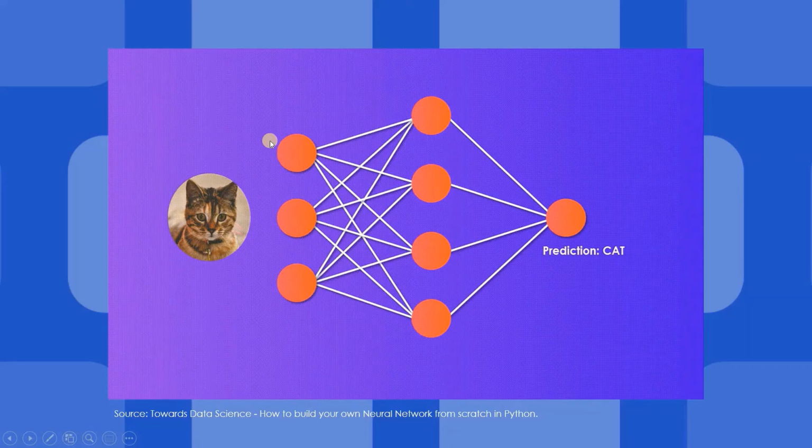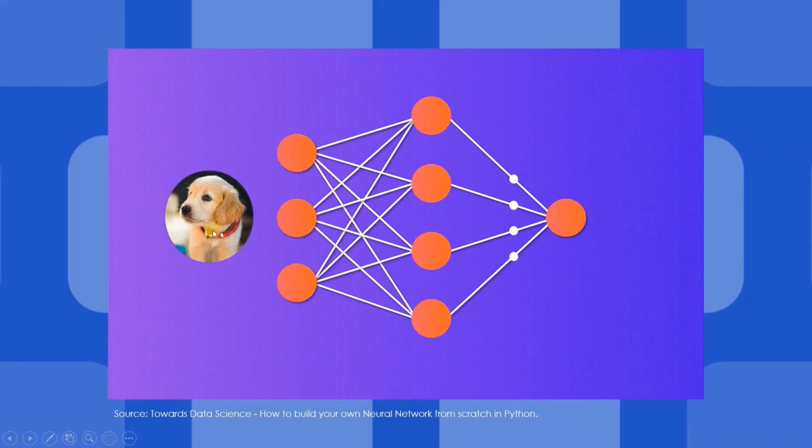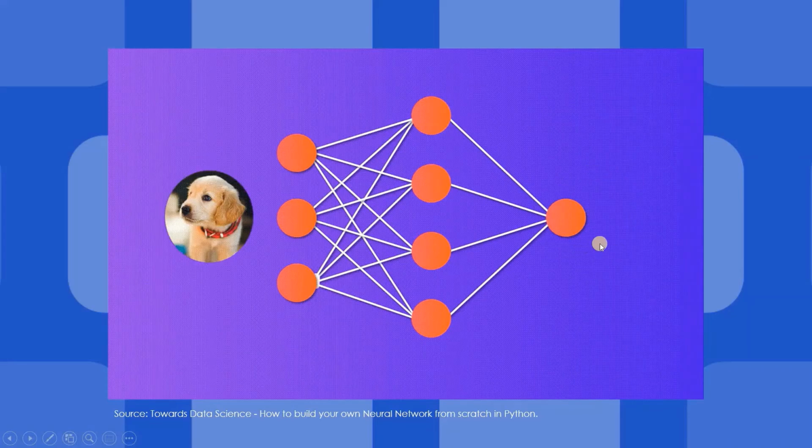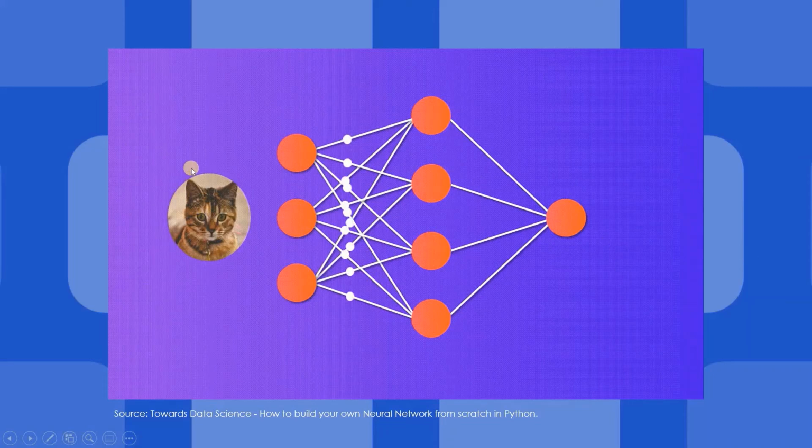So suppose one of the examples can be ears, right? If the ears are up or down, so if the ears are up in this particular category and this will be the dominant feature, then yeah, it is a cat if the ears are up, and if the ears are down, then it will be a dog. This is just an example. Don't really think about the ear thing, because some dogs have ears up. That was just an example so that you guys understand what I'm trying to say.